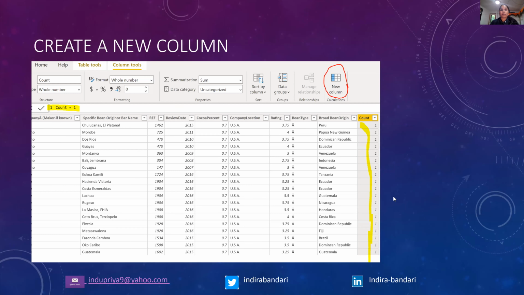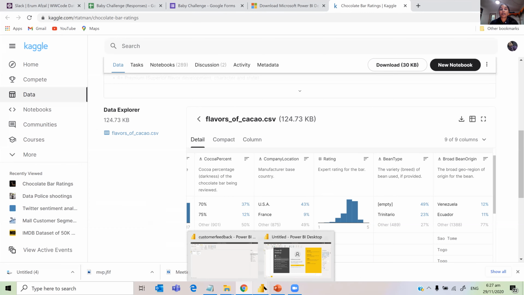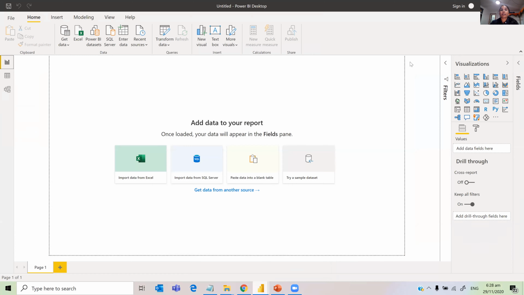So, okay, I will not be referring to the PowerPoint presentation now. Let's start with starting the Power BI desktop. I just clicked on start and double clicked the Power BI desktop icon. And this is the first screen that you get to. So you can see that you can get data from here. But because this is the start screen, I'll just close this and then get to the actual Power BI file.